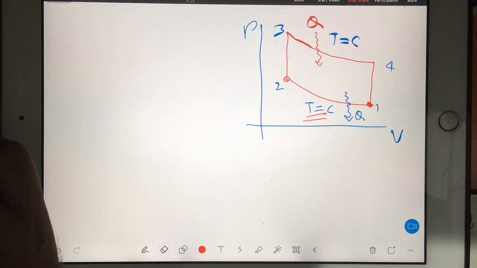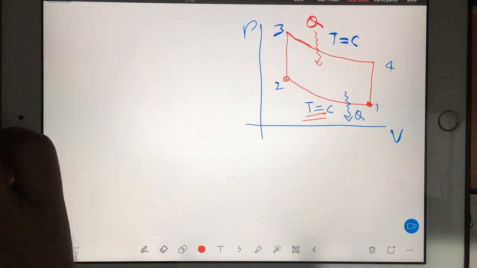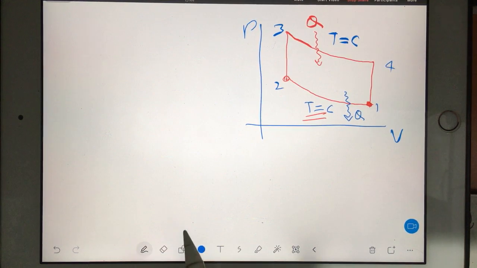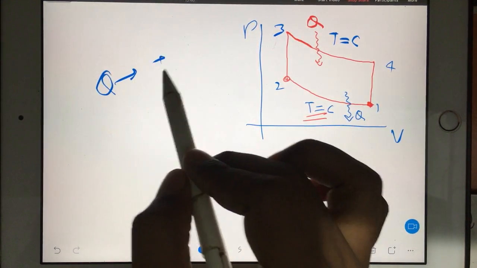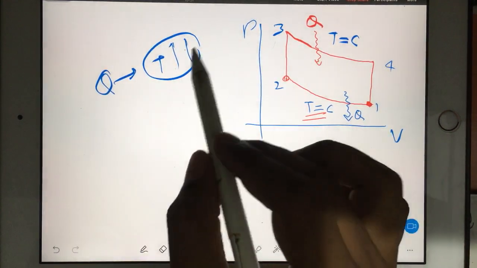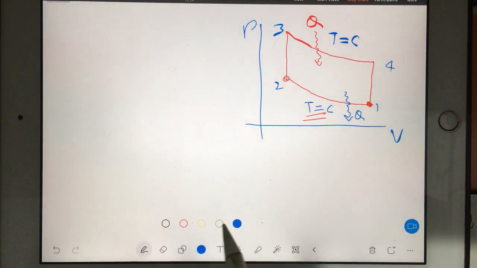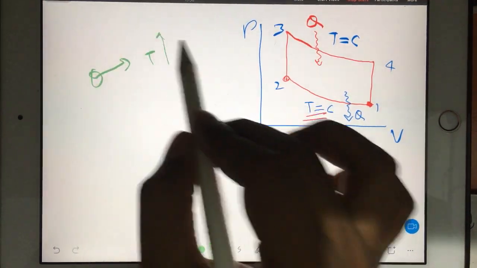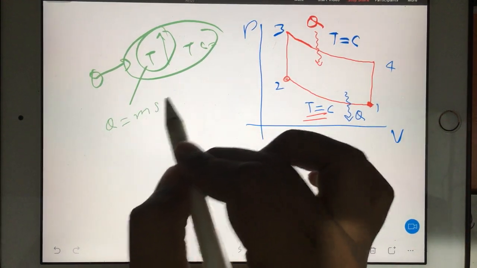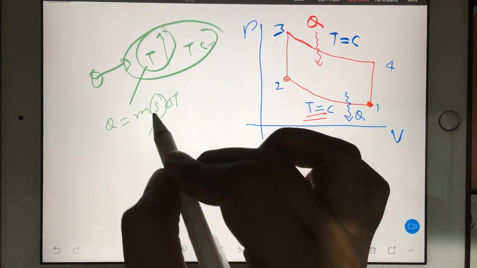Anyway, whenever your temperature is constant, do you think when you supply the heat, temperature will increase? Actually, you may feel in one shot that when we supply heat, temperature will increase, but it is not the case. There are so many ways: when you supply heat, temperature may increase or may be constant. If temperature is increasing, then you will apply the formula Q is equal to m s delta T, where this s can be either Cp, Cv, anything.